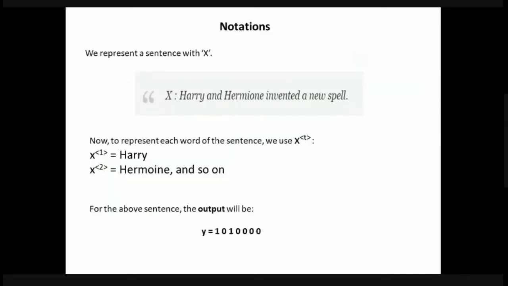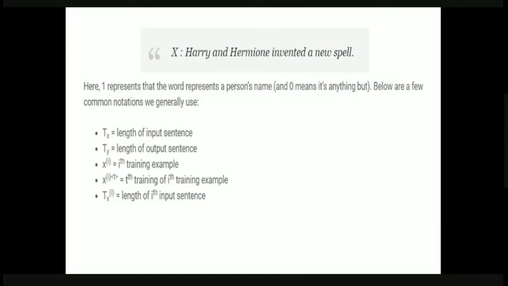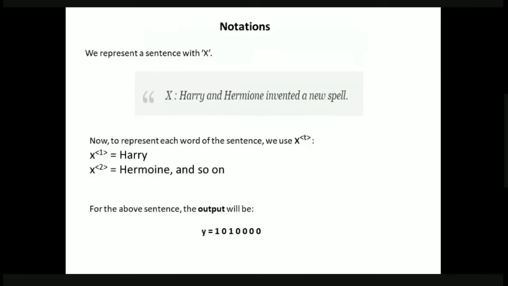What are the names in the given input sentence? Harry is one name and Hermione is another name, right? So 1 represents a word that is a person's name, and if it is anything other than a person's name, the output is 0. This is how we got the output Y equal to 1, 0, 1, 0, 0, 0, 0.